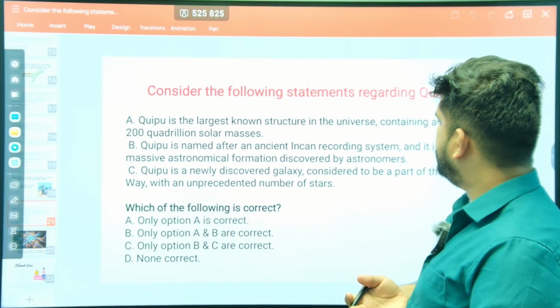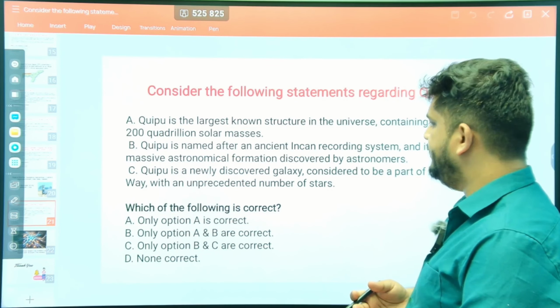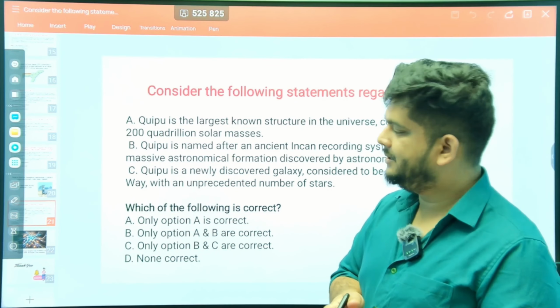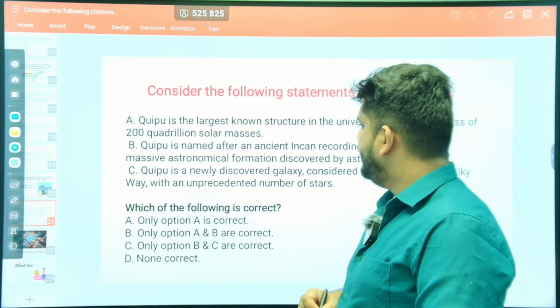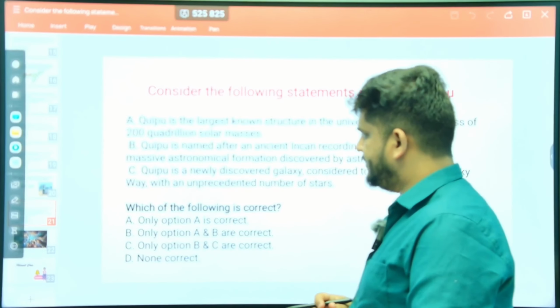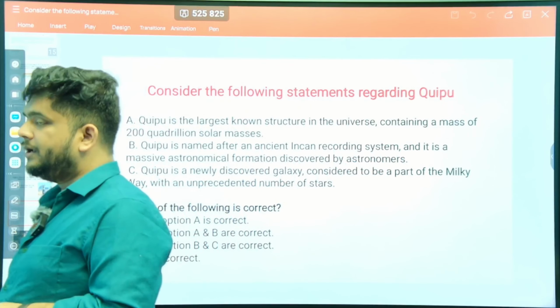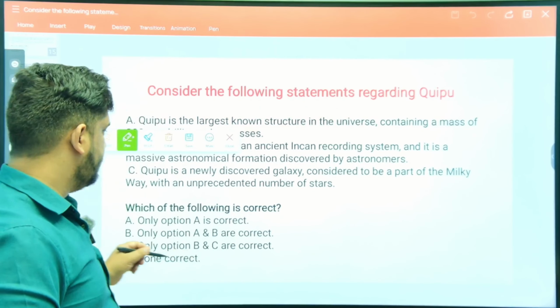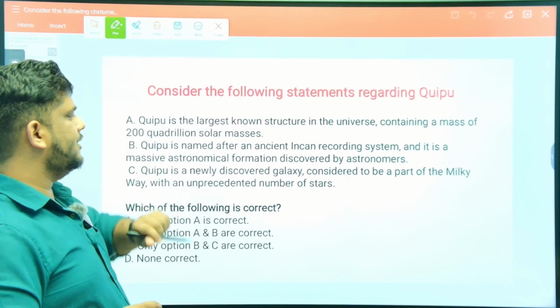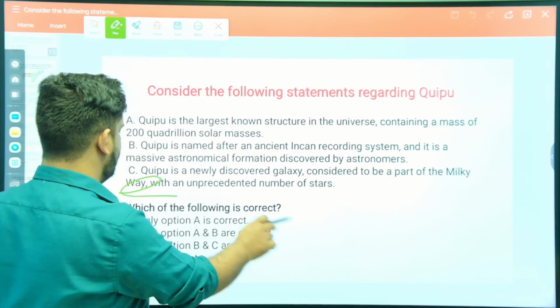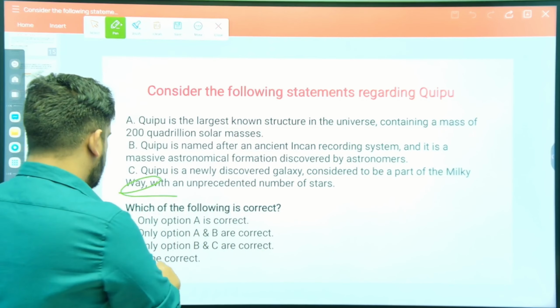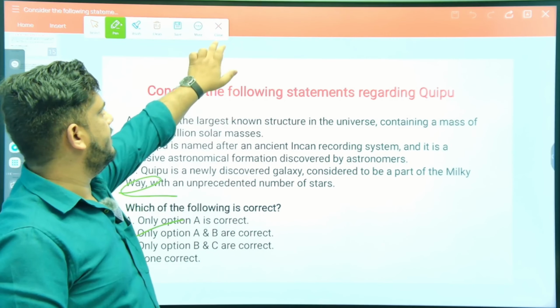Quipu is a newly discovered galaxy considered to be part of the Milky Way, with an unprecedented number of stars. No, it is not a part of the Milky Way. Another very important thing that you must keep in mind is that Quipu is not part of the Milky Way galaxy. So the answer to this question is that options A and B are correct.